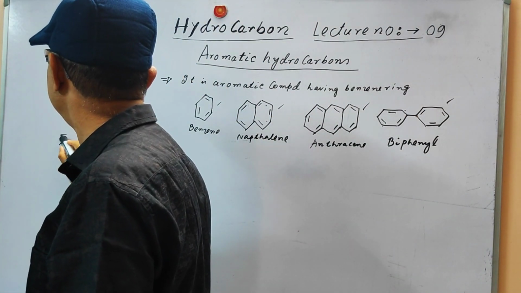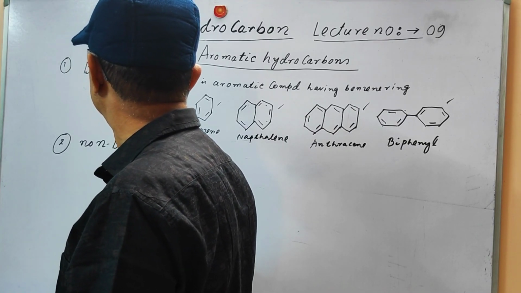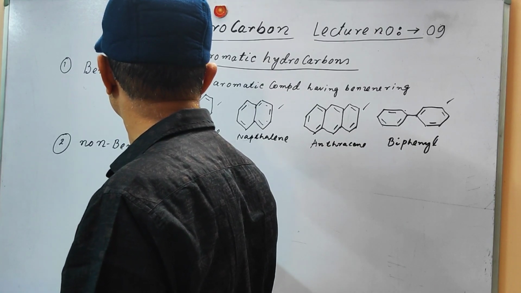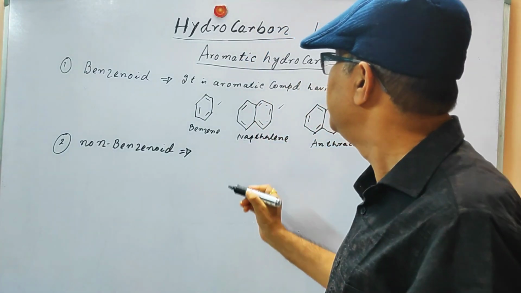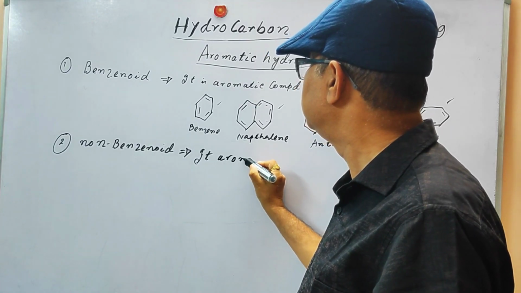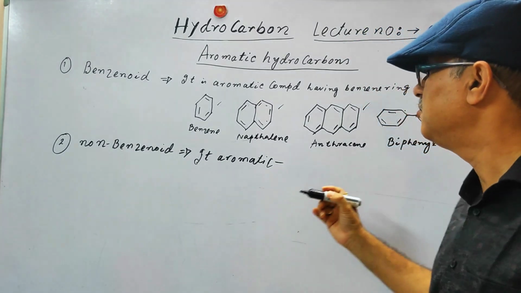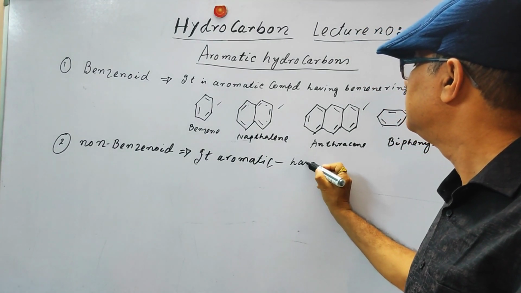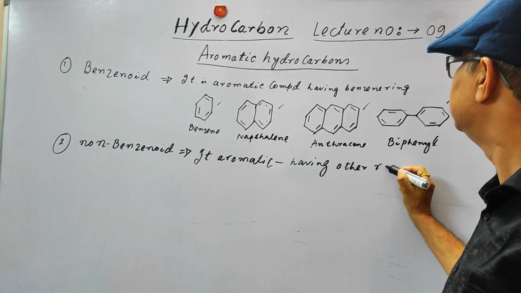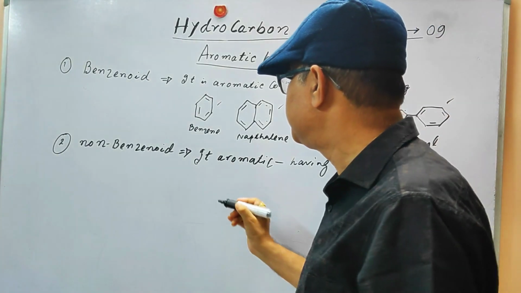Another class of aromatic compounds is called non-benzenoid. It is also an aromatic compound. This is an aromatic compound having another ring system, not a benzene ring.